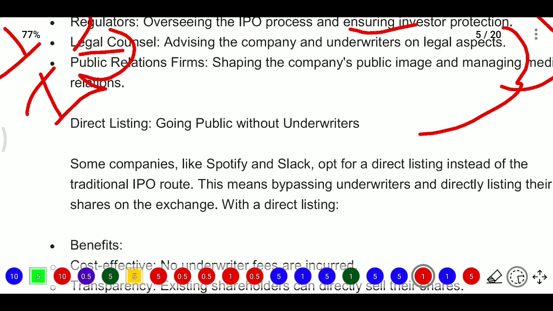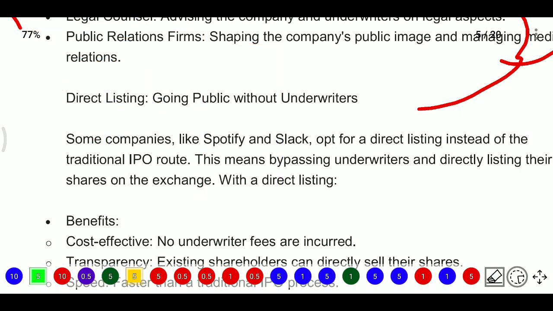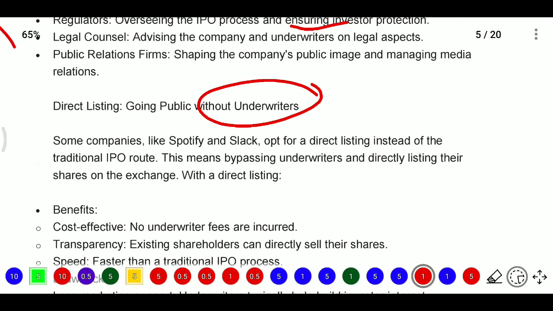What if the company doesn't want to go for the IPO but wants listing on the stock exchange, is it possible? Yes, it is possible by going through direct listing. Here, going public without underwriting, they do not require underwriters. Underwriters come into the picture when the company is issuing to the public, and if the public does not subscribe to the shares as required by the regulations, then underwriters will be required.